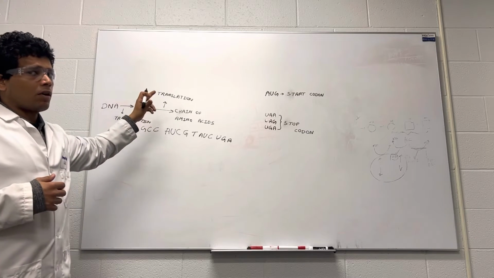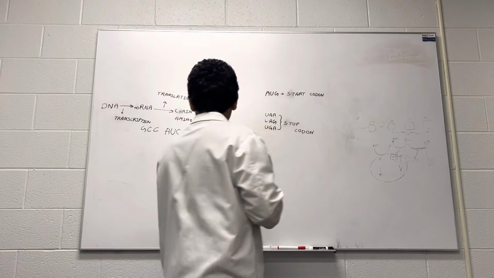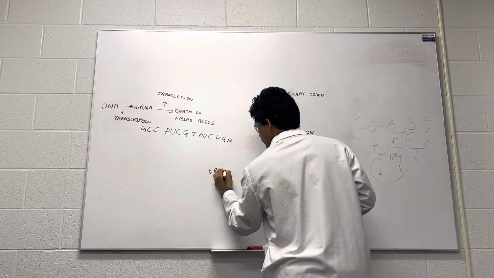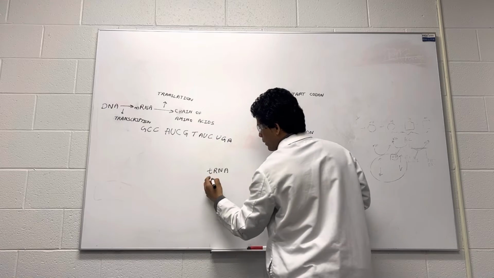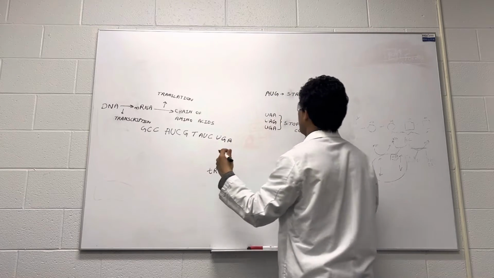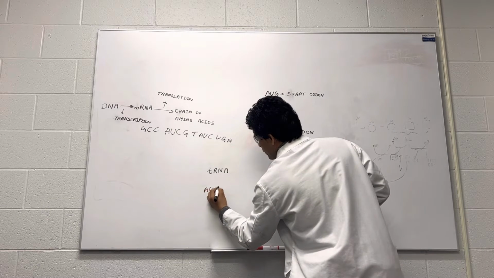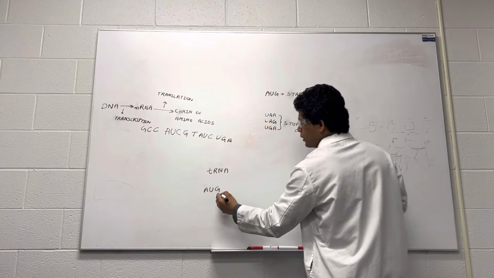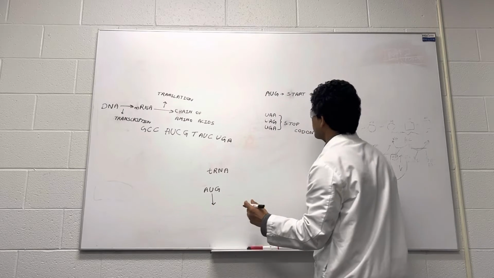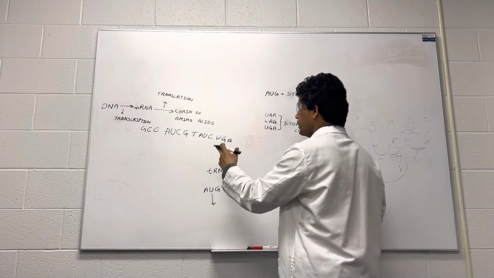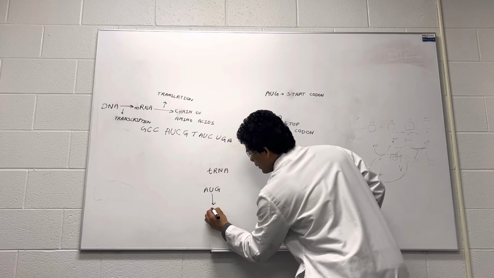This translation process occurs with the help of tRNA. What tRNA does is, tRNA has a specific amino acid for a specific codon. Let's just say, for example, this AUG. The AUG codon has the amino acid methionine.